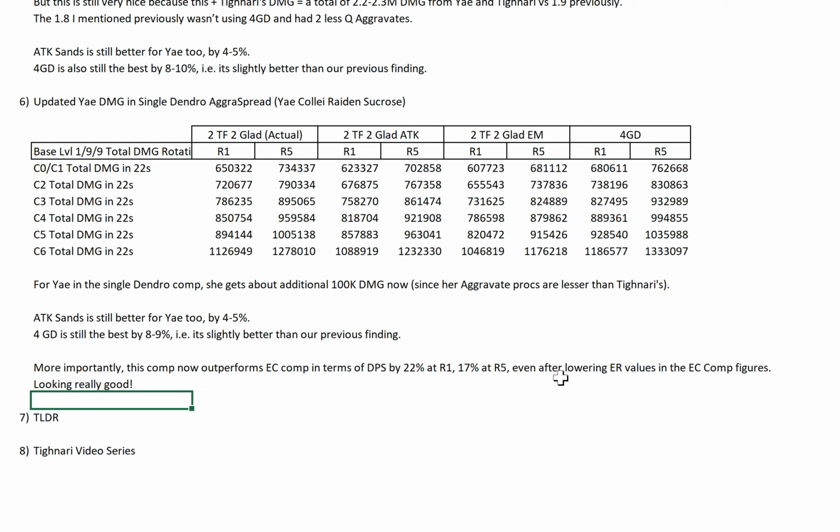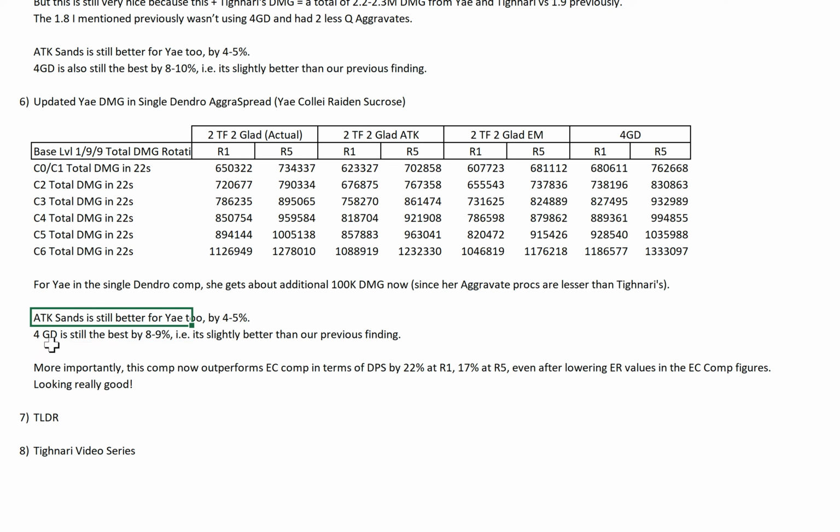Okay, so remember I mentioned previously that I lowered the EC comp figures for Yae. I lowered the ER value so as to do better on the damage figures. But even with that, this still does much better, 22% R1 and 70% R5. Okay? So this is the single Dendro AggraSpread comp.